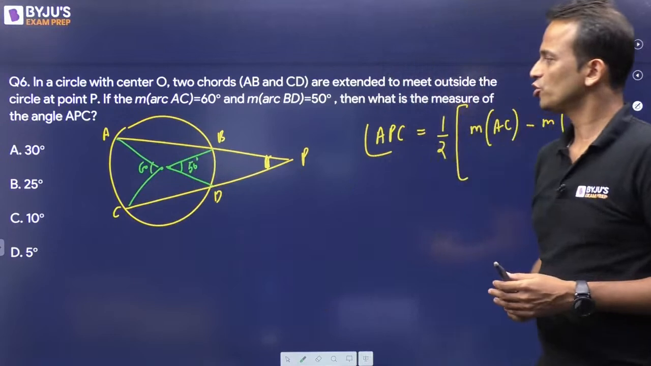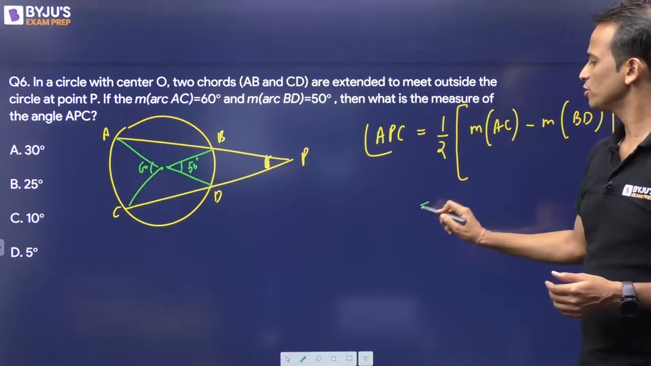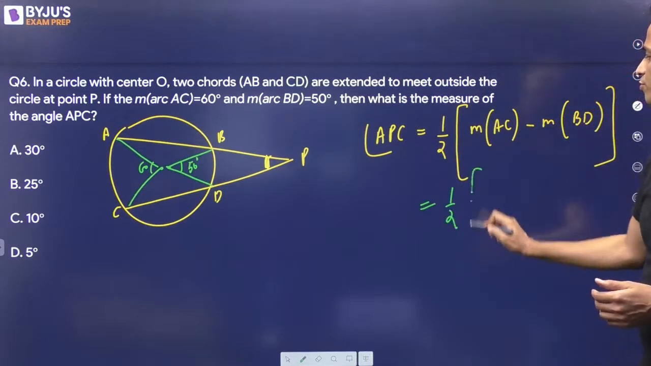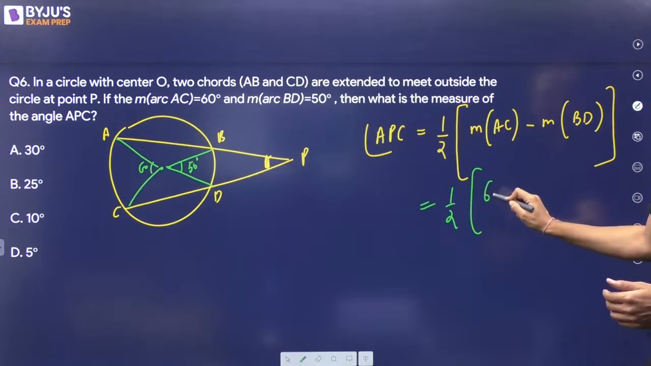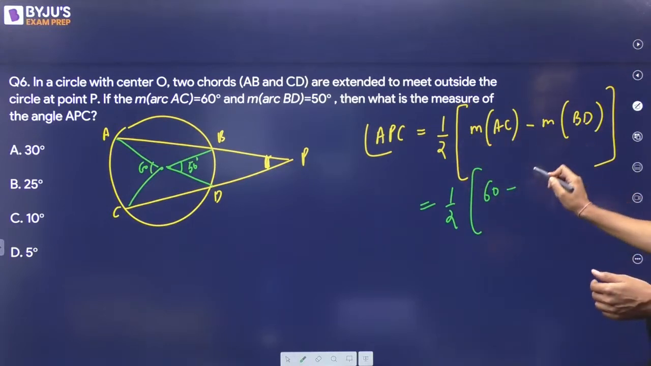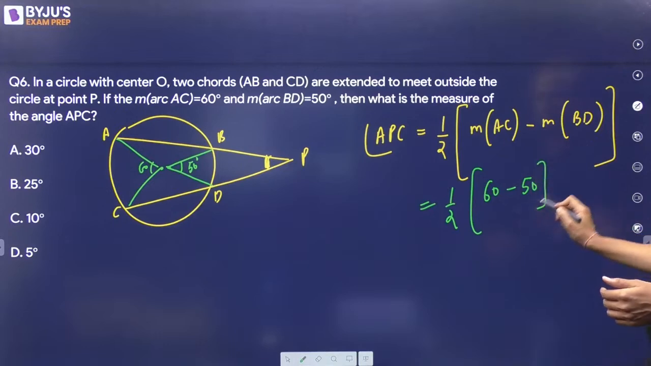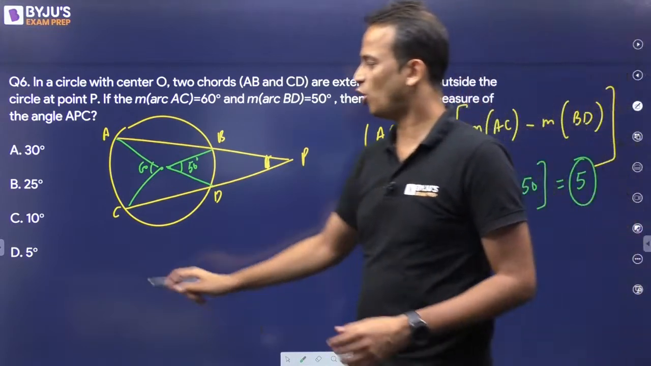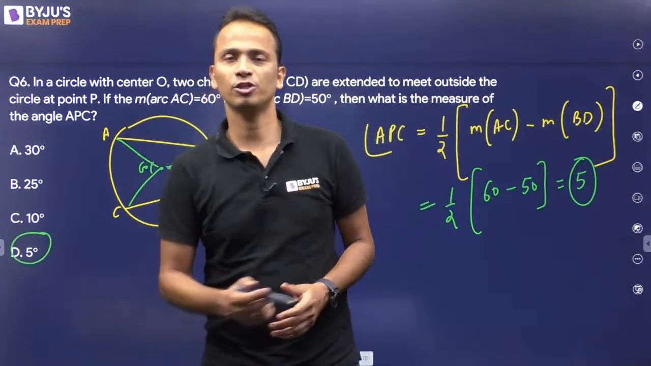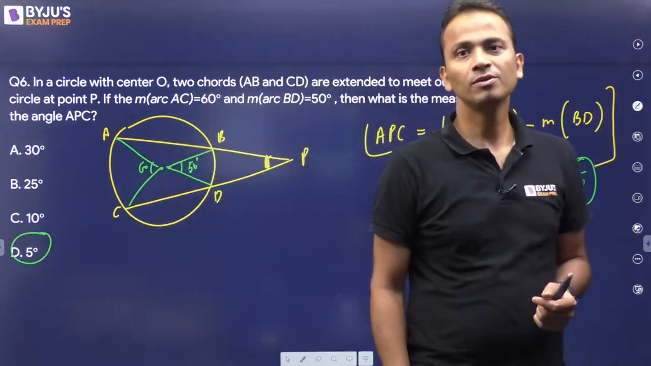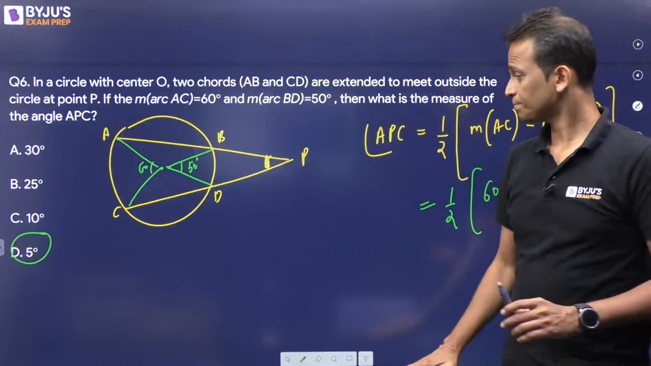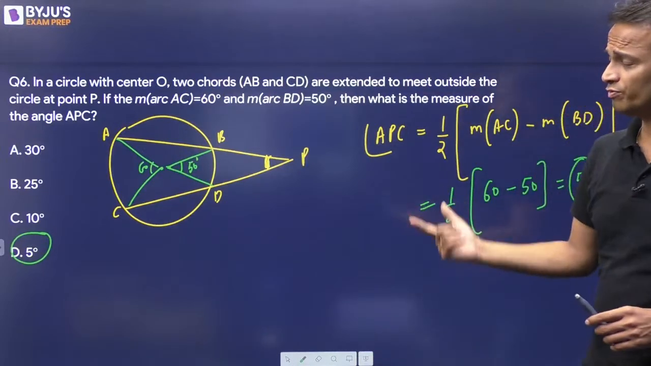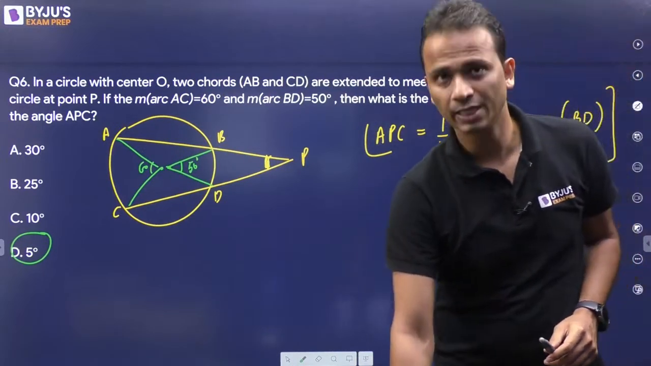Fine. So I'll substitute the values. So answer will be half of measure of arc AC, that is 60, minus measure of arc BD, that is 50. Alright. So this value comes out to be 5. So 5, that is option D, will be the correct answer for this question. Alright. Okay. Done. So 5 degrees, option D is the correct answer.